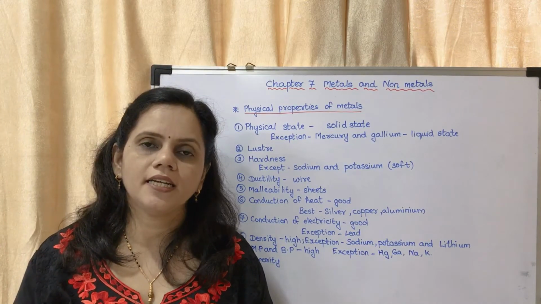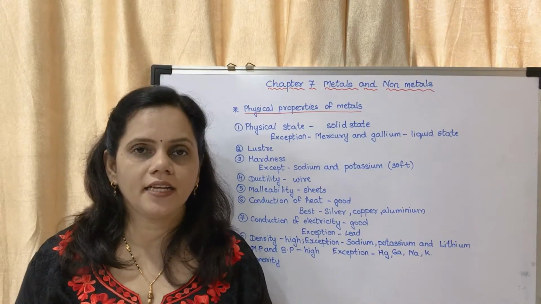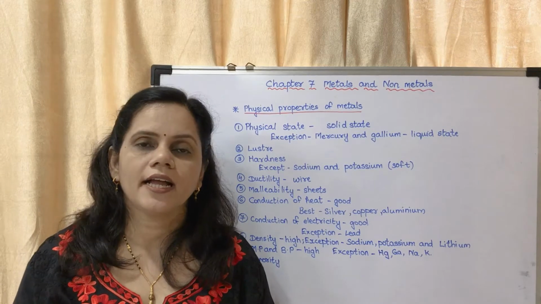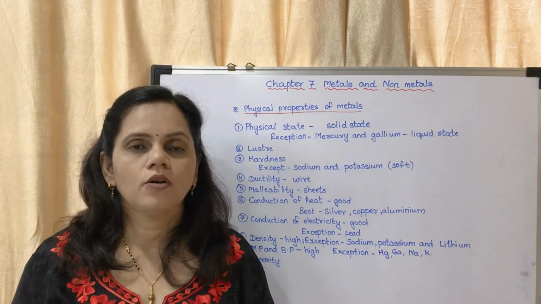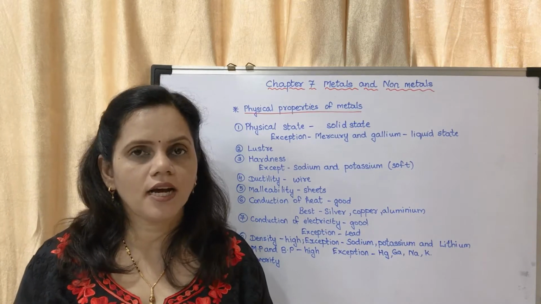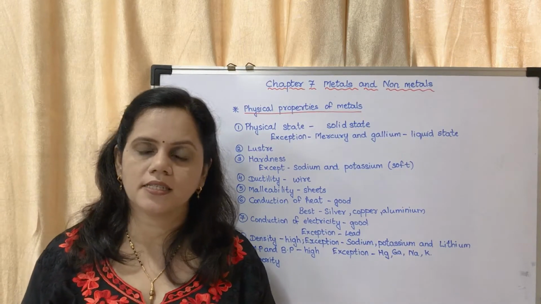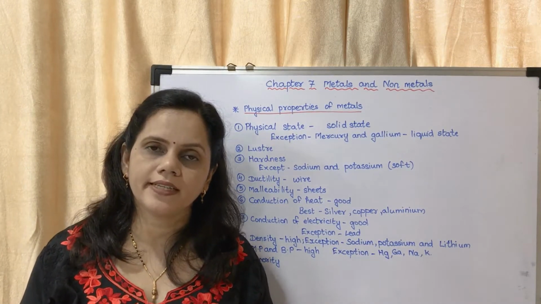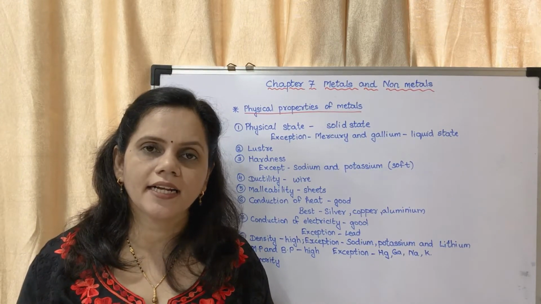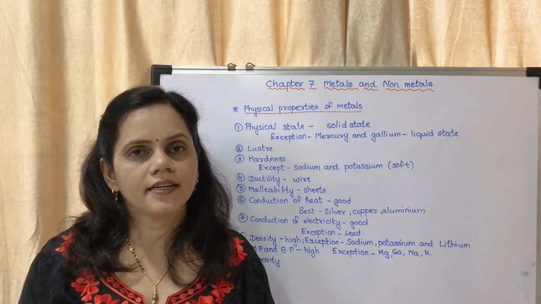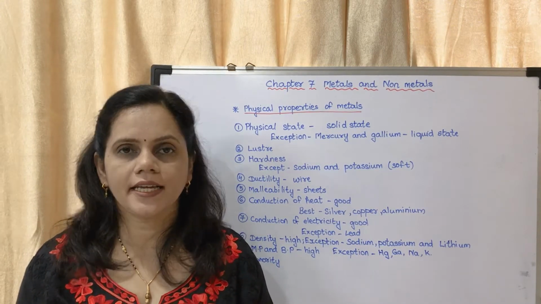Basically, to understand, what do you mean by cations? Cations are positively charged ions. What are ions? Ions are charged particles. In the other chapter we studied that at the time of reactions, the atom of an element will either give, share or take electrons.